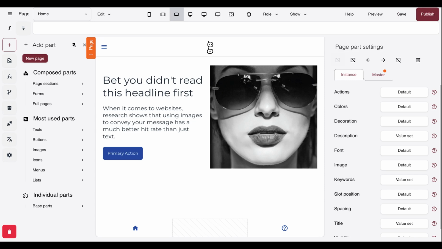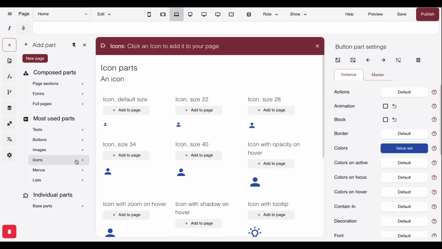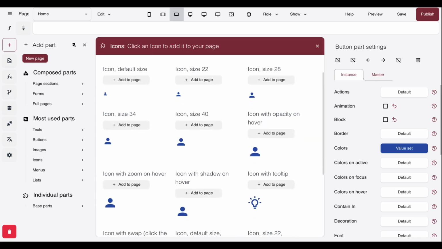So first of all, I'll show you how to add an icon, and it's the same way that you add any other part. So you select the part where you'd like to add your icon. Now in this example, I'm going to add my icon to this button. So I'm going to select the button, then we've already got add parts open, and icons are in our most used parts. So I'll open up the icons and I'll select an icon that size.